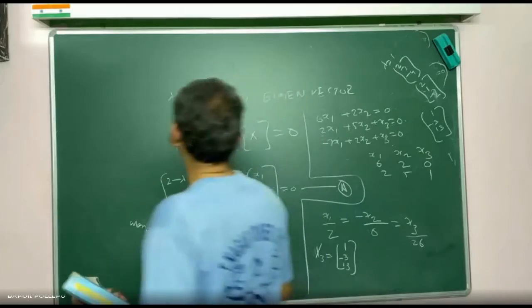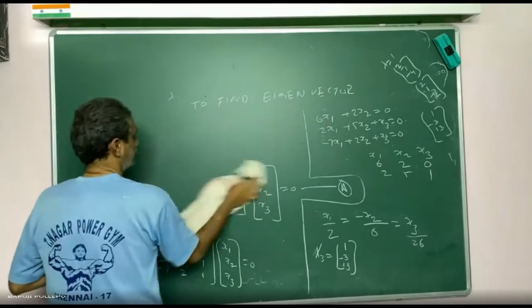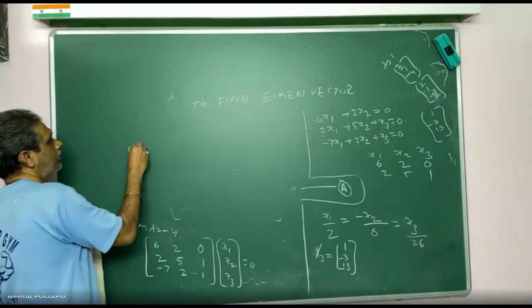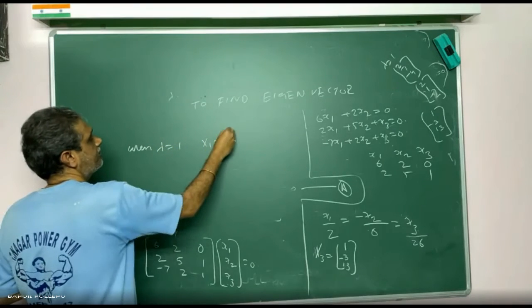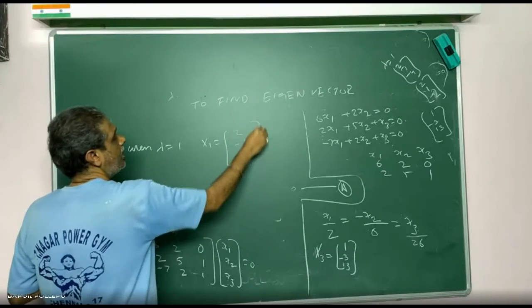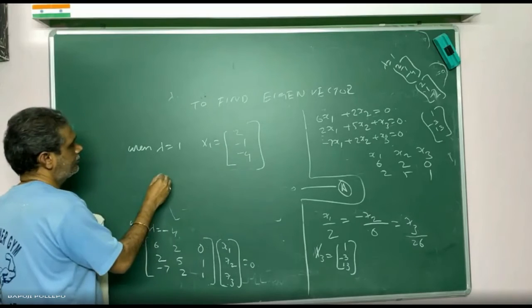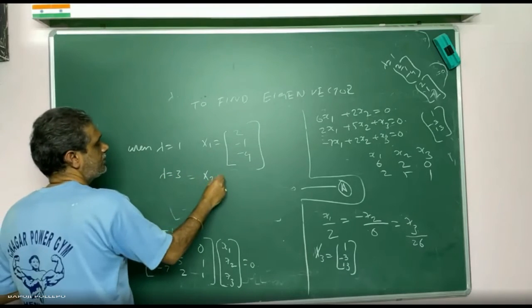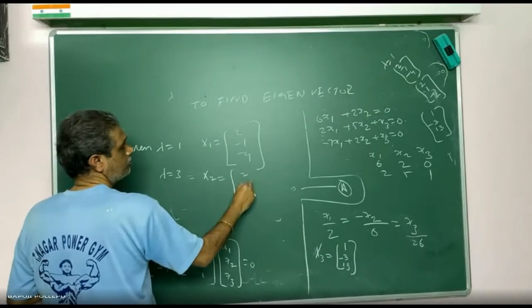Now you can do the conclusion. When lambda is equal to 1, the eigenvector is x1 equal to 2, -1, -4, or some people make it -2, 1, 4. Both are correct, don't confuse. When lambda is equal to 3, x2 is equal to 2, 1, -2.